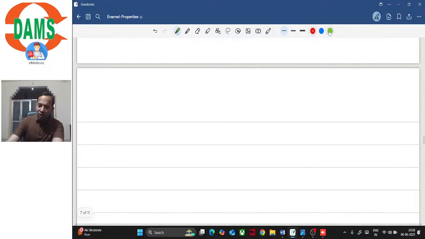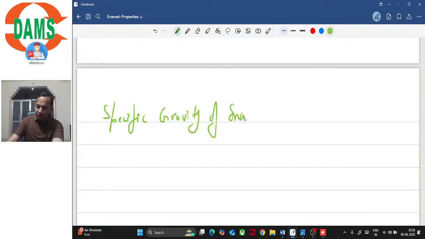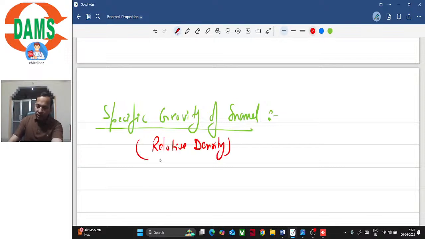Now, can you tell me what is the specific gravity of enamel? Basically, it's just the relative density of enamel in relation to water, right?